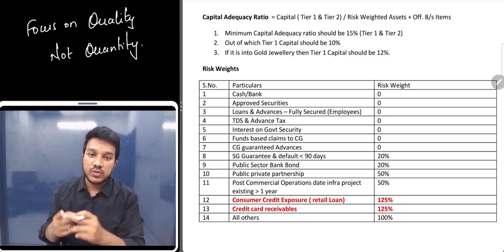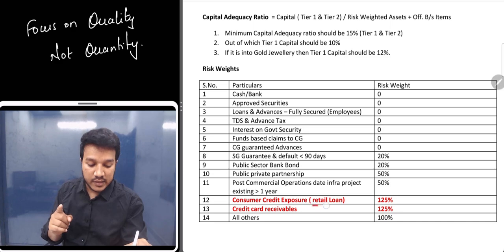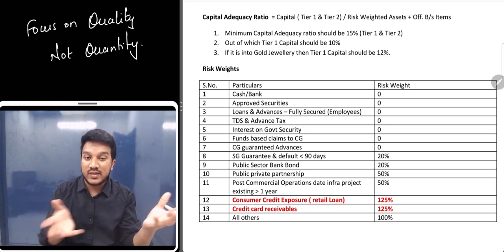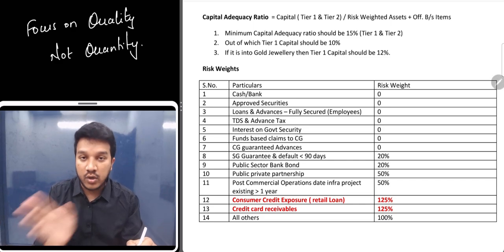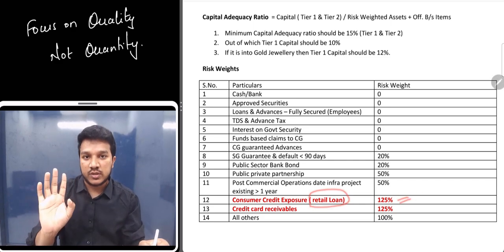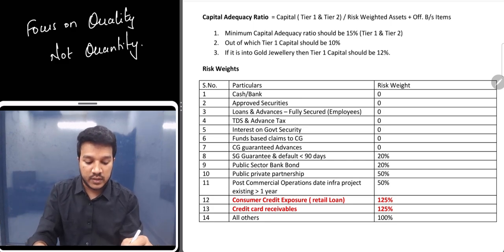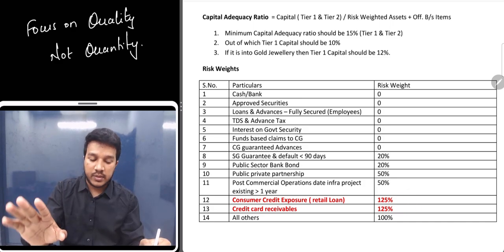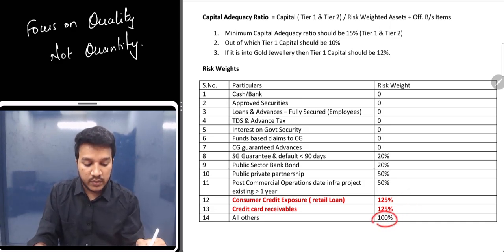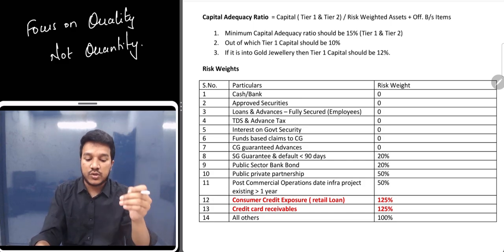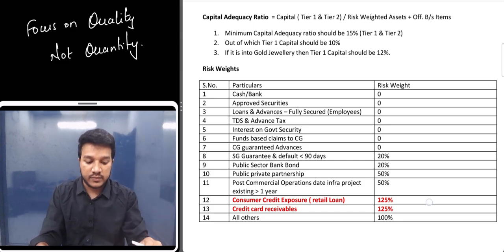So consumer credit exposure, retail loan. We are only talking about the retail loan, we are not talking about the housing loans or vehicle loans, where security is given. So we are only talking about retail loan where the risk weight is 125%, which is more than 100. And then credit card receivables also, the risk weight is 125%. Remember these two are amendment part again, and all others which are not covered above, the risk weight is 100%. So pause it, make sure that you look at all these risk weights again.